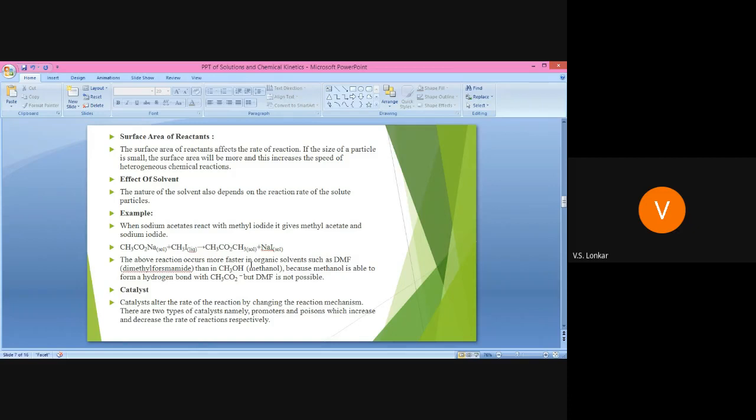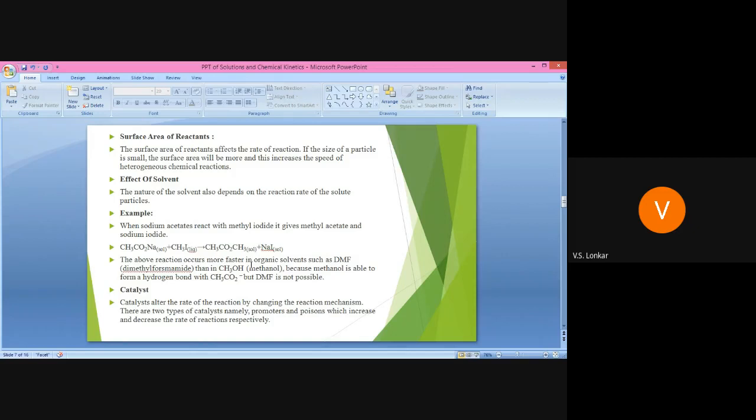Then see, there are two types of catalysts, promoters and poisons. If we use a promoter as a catalyst, it increases the rate of reaction. If we use poisons in a particular reaction, because there are some reactions which have promoters as well as poisons, those poisons act to decrease the rate of reactions.